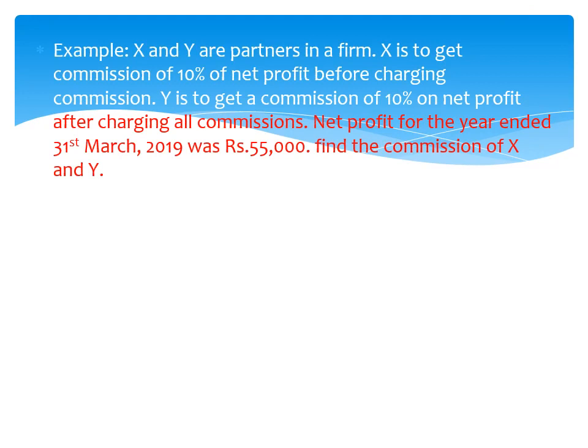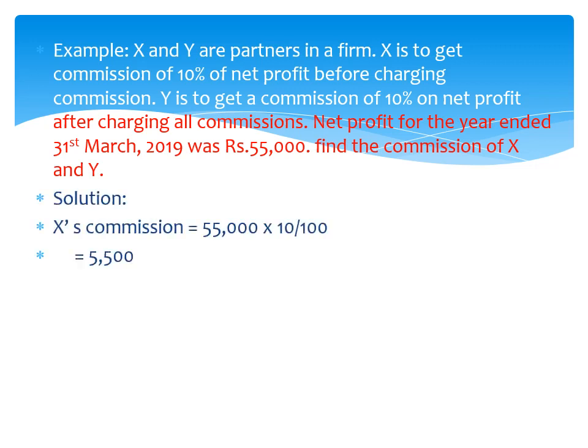Example: X and Y are partners in a firm. X is to get a commission of 10% of net profit before charging commission. Here X's commission is on net profit before charging commission, and Y is to get a commission of 10% on net profit after charging all commission. So Y's commission is after charging all commission. Net profit for the year ended 31st March 2019 was rupees 55,000. Find out the commission of X and Y.